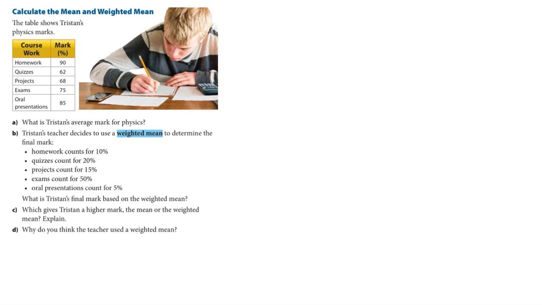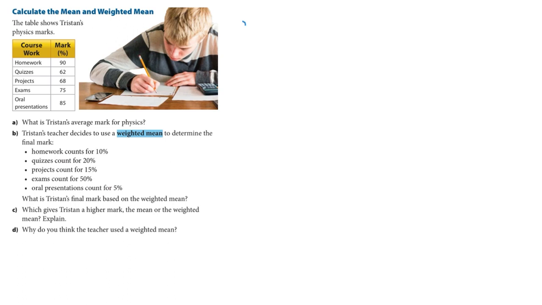This example is going to look at the mean, and we're also going to look at something called the weighted mean. But for now, we'll start with the mean. So the table shows Tristan's marks for physics. In homework, he has a 90%. For quizzes, he has a 92%. For projects, he has a 68%. Exams, 75%. And oral presentations, 85%. So what is his average mark for physics?